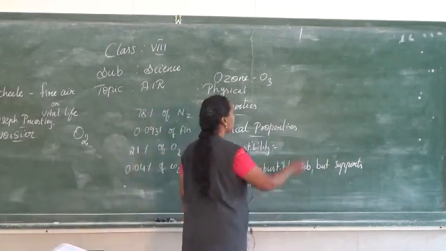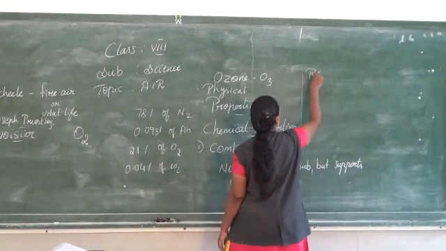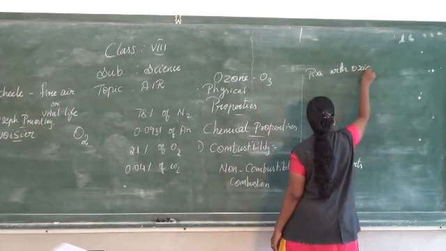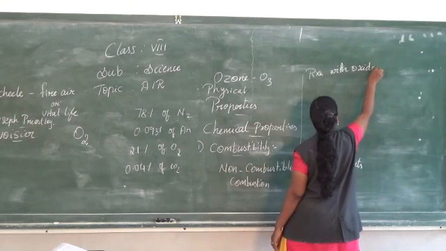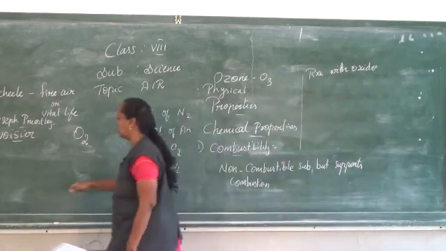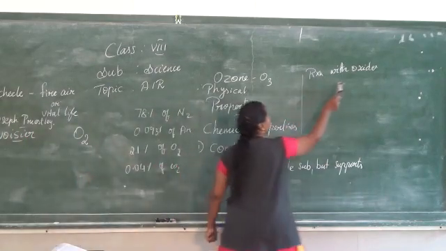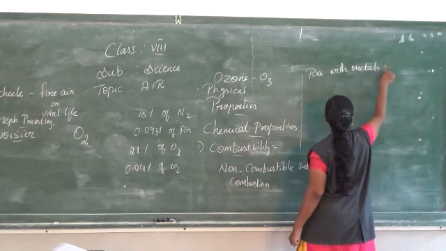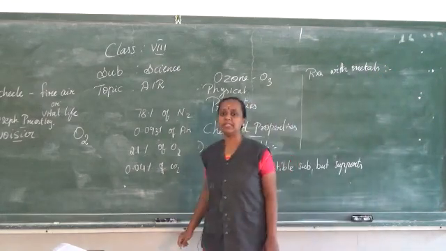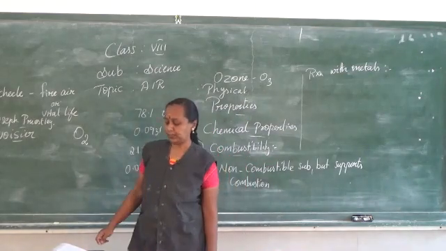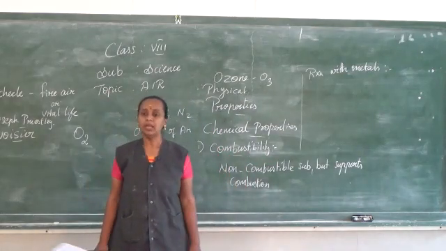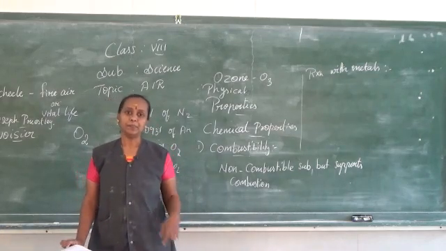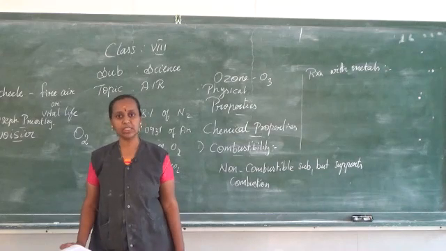The next is reaction with metals. So oxygen combines with metals like sodium, aluminum, magnesium, iron and so on. It produces metal oxide, that is, the respective metal oxide will be formed.